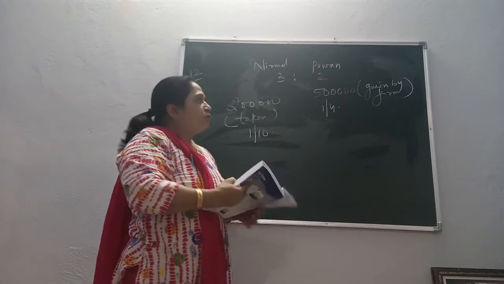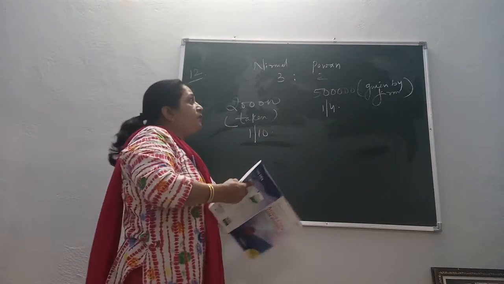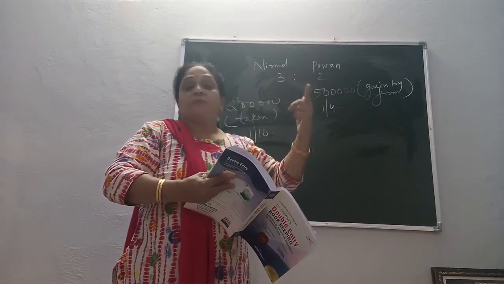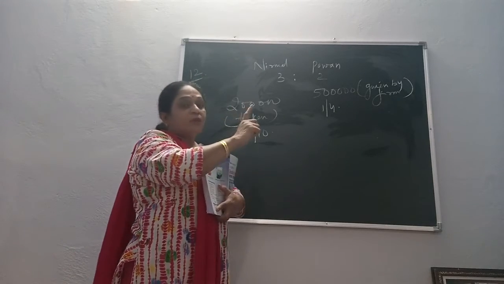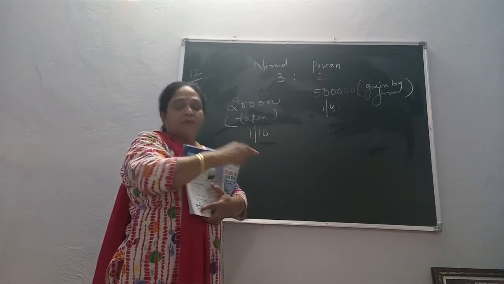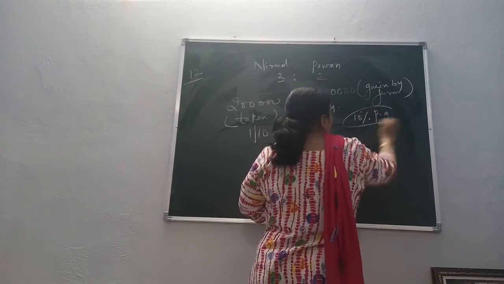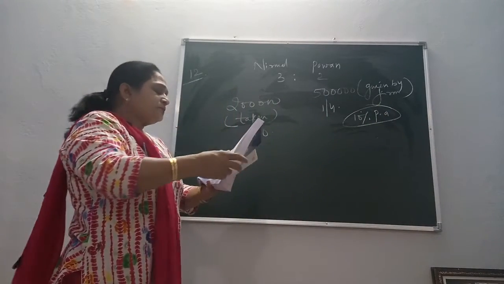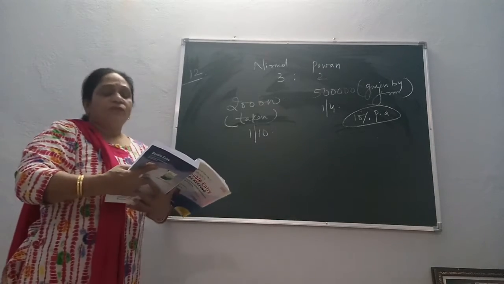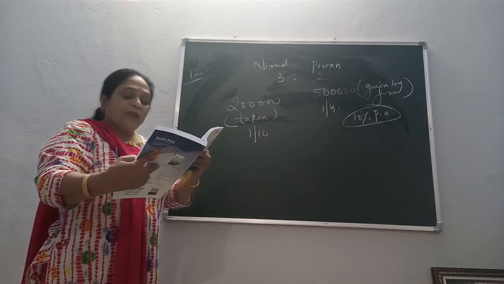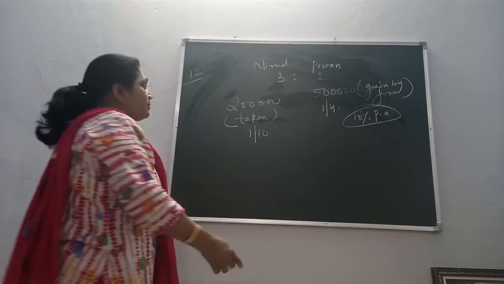So again, for this interest, the firm will receive interest here and the firm will pay interest here. Now if the firm gives a loan to the partner, unless and until it is agreed in the partnership deed, you cannot take interest from the partner. But here it is specified that interest will be charged at the rate of 10% per annum from Pawan. And as usual, the rate of interest for Nirmal is not decided, which will be 6% per annum. And the firm has incurred a loss of 10,000 as on 31st March.